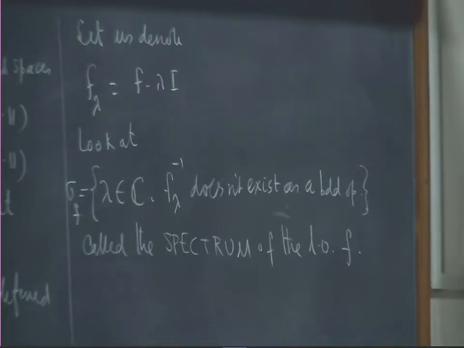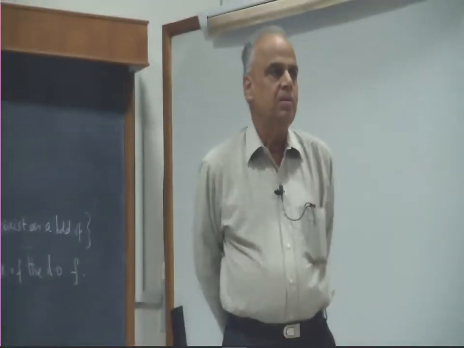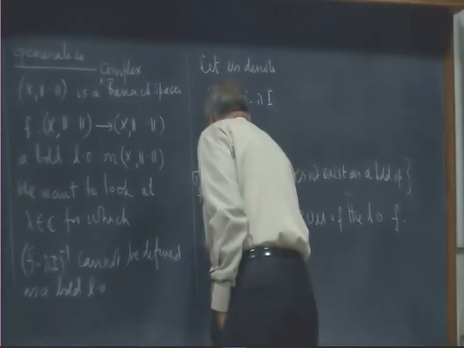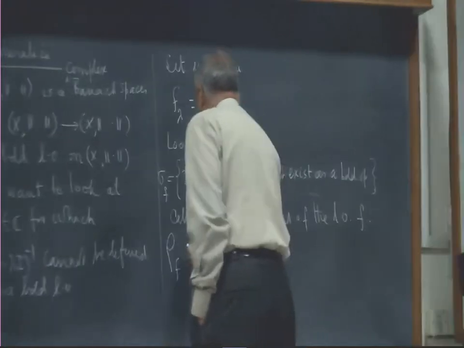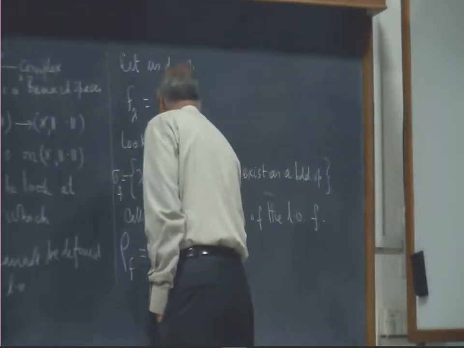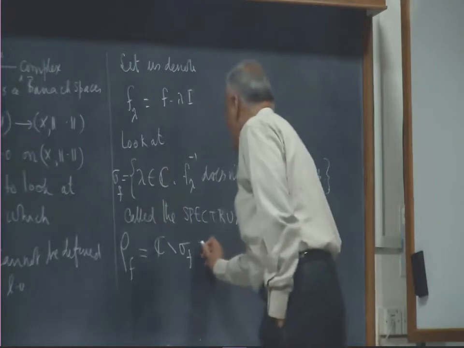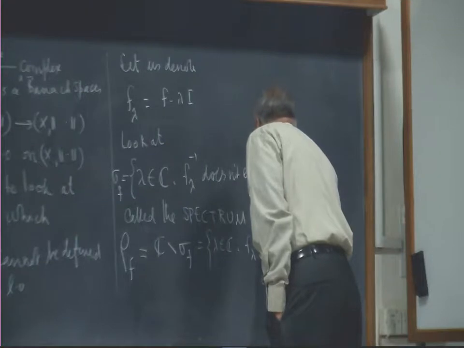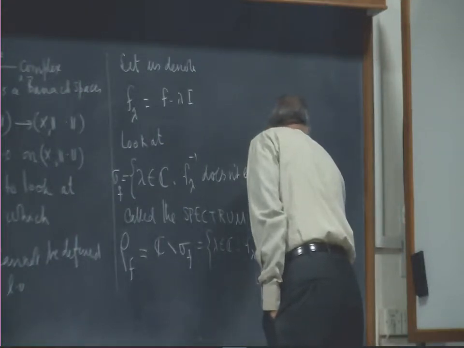And anything outside this sigma F are those lambdas for which I can define (F minus lambda I) inverse. Those lambdas form the resolvent set. I will use some other notation: I will use rho F to be all the remaining complex numbers, that is, those lambda in C such that F lambda inverse exists as a bounded operator.